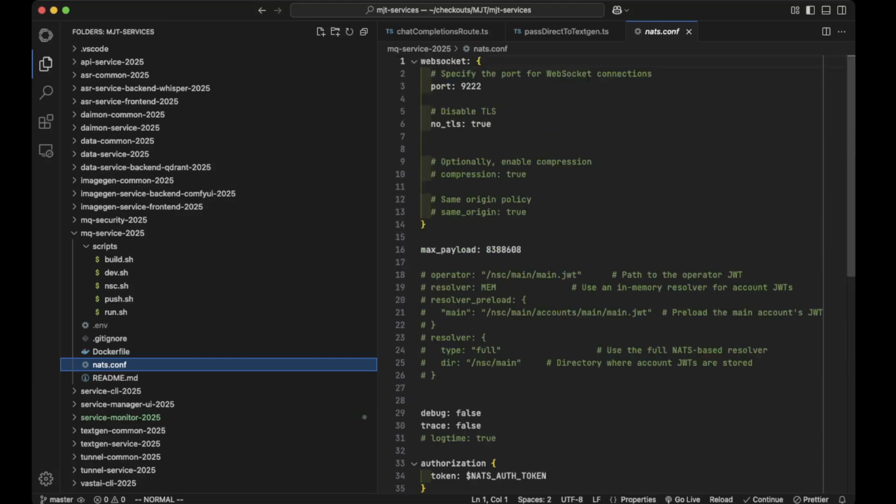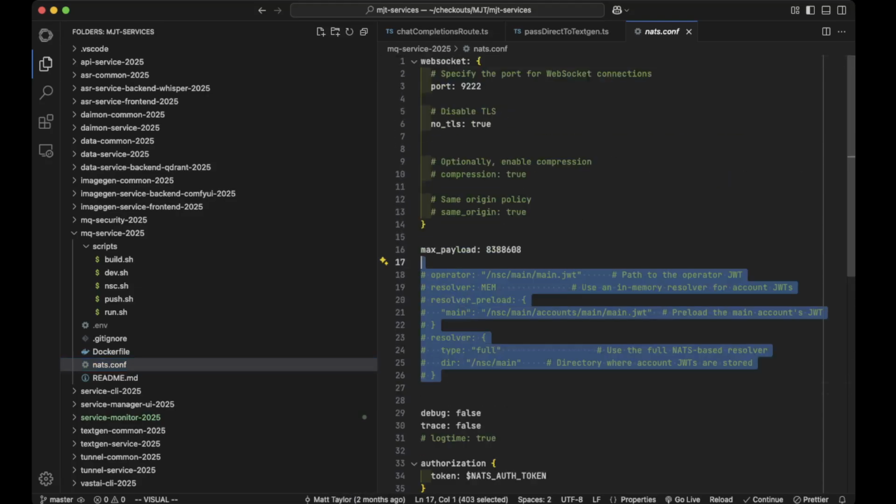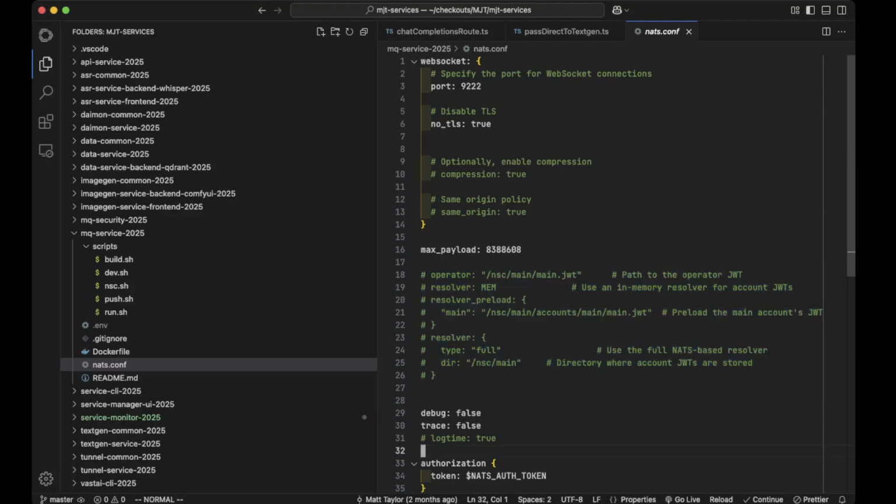Obviously, this has lots of commented out stuff, and it's kind of sloppy, I would call it, as I've been playing around here. But you don't really need a lot. The biggest thing is I've increased the max payload to 8 megs. I think I needed that for images and stuff like that as I push them across the message queue, which is an important thing to talk about.